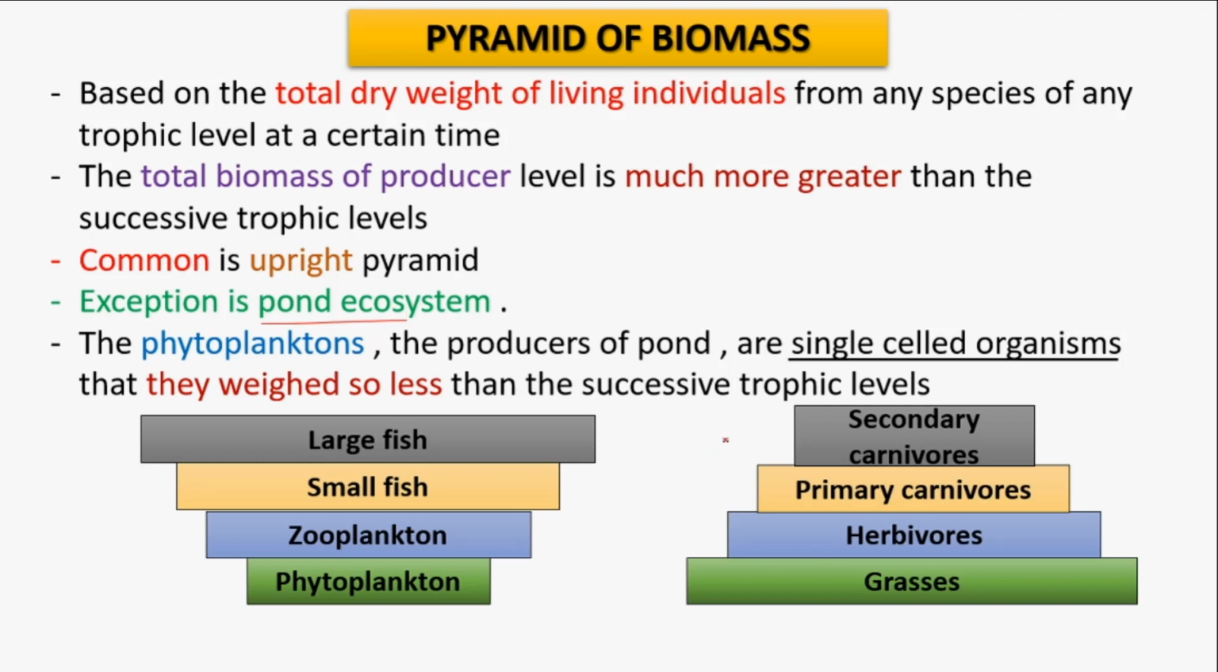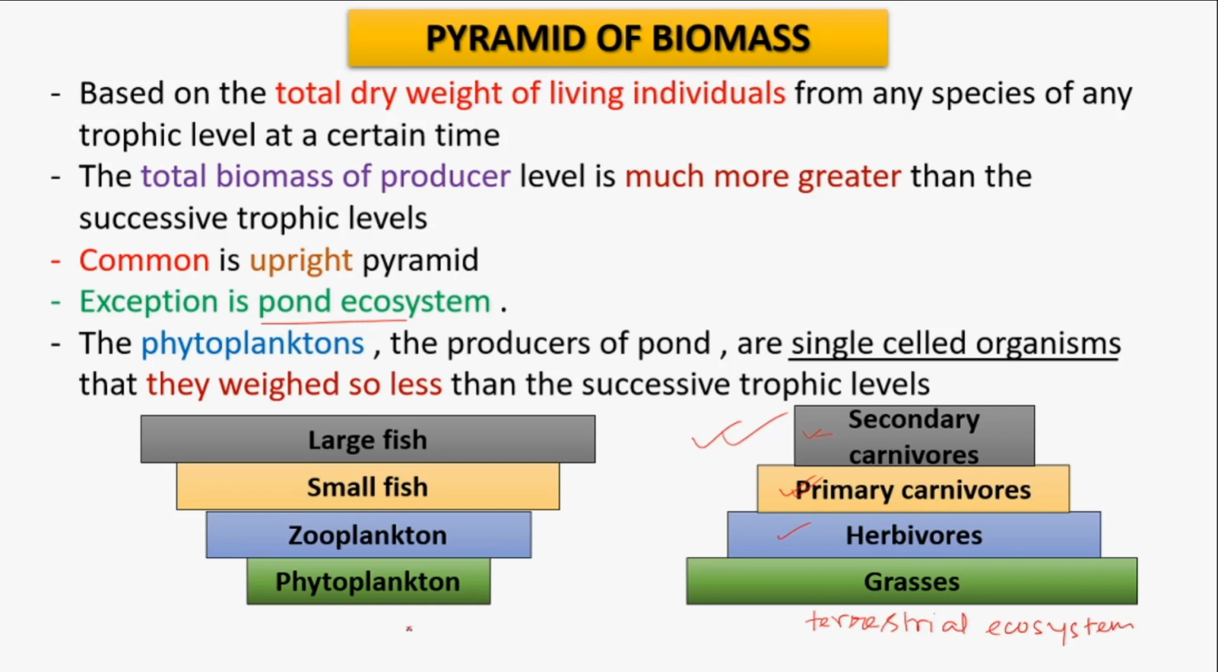First I should explain the upright pyramid. The total biomass of the grass is much higher than the total biomass of the herbivores, and the total biomass of the herbivores is much greater than the primary carnivores, and so on. This kind of pyramid we can find in a terrestrial ecosystem.